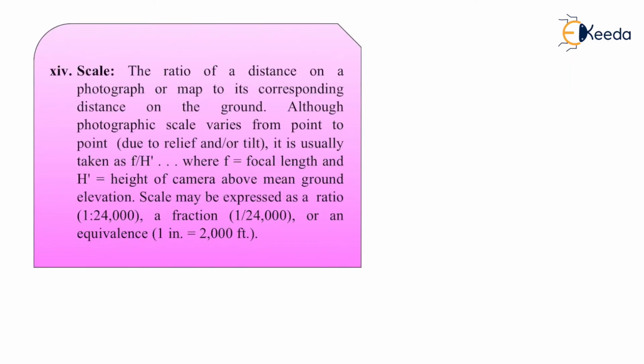Next term is scale: the ratio of a distance on a photograph or map to its corresponding distance on the ground. Although photograph scale varies from point to point, it is usually taken as f upon h dash, where f is the focal length and h dash is the height of the camera above mean ground elevation. Scale is generally expressed as a ratio, a fraction, or an equivalence. So there are three ways in which we can express the scale.